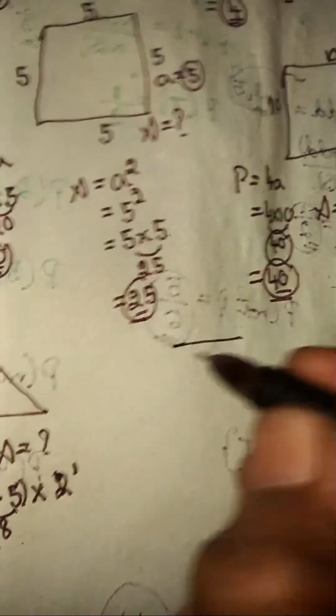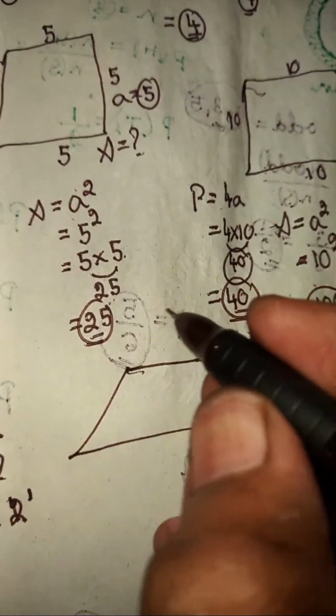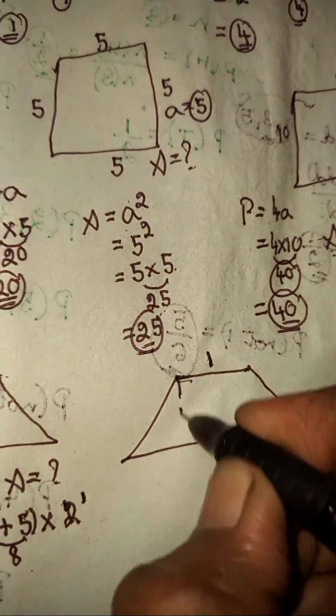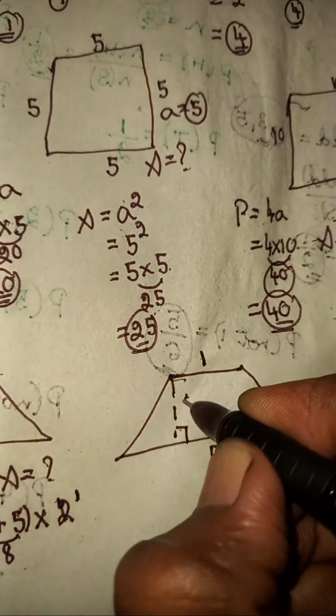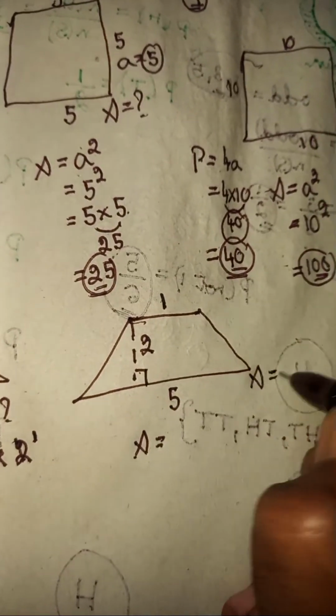You can take another trapezium. In this trapezium, they have given this side length as 1 unit, this side length as 5 units, and the perpendicular height is 2 units. Here also they ask what's the area.